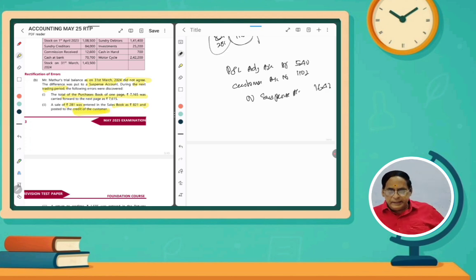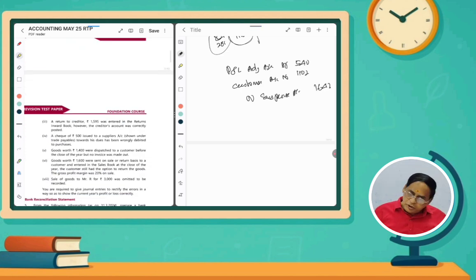So you have to write the narration: the correction of sales account over-credited by rupees 540, and the customer was credited by rupees 821 instead of debiting rupees 281. What is given in the question paper, you have to write like that. Now it is rectified. You have to state what is actually given. After that you have to state that we have now rectified it.